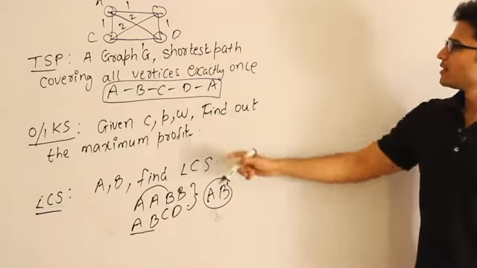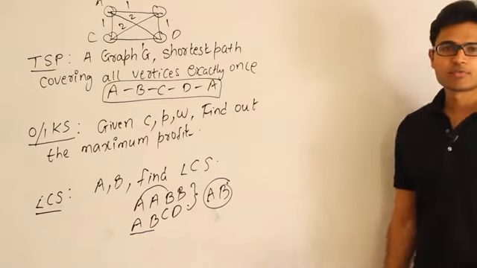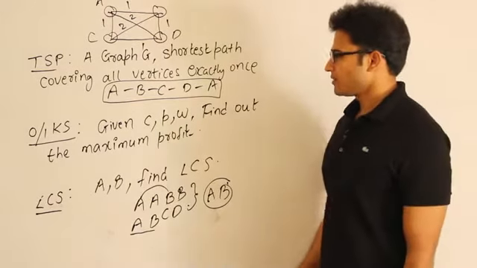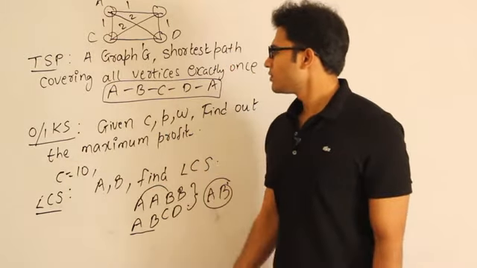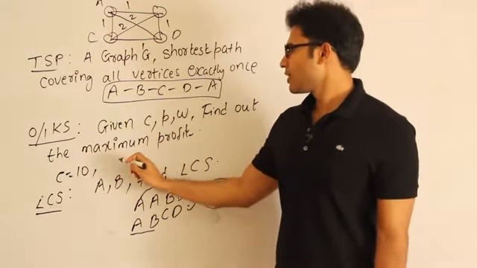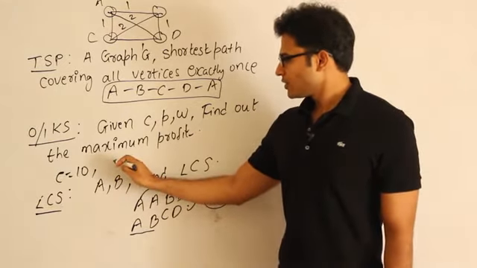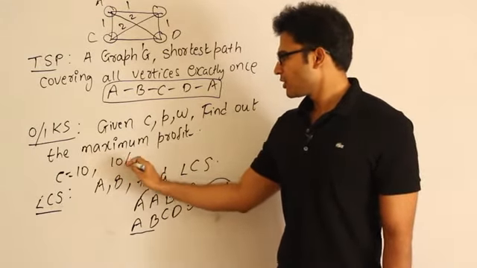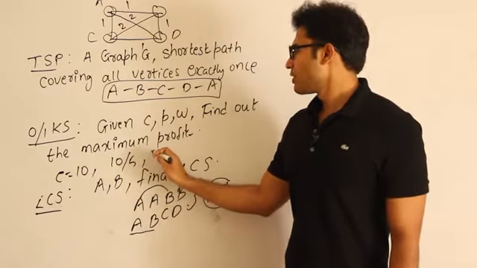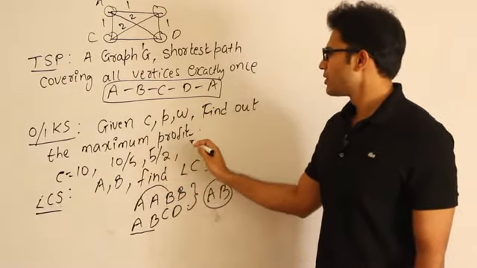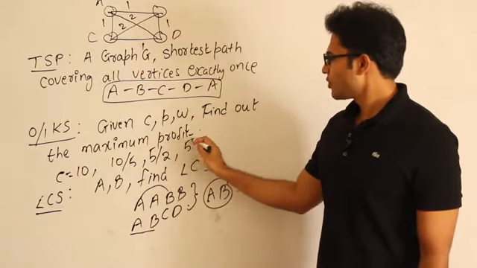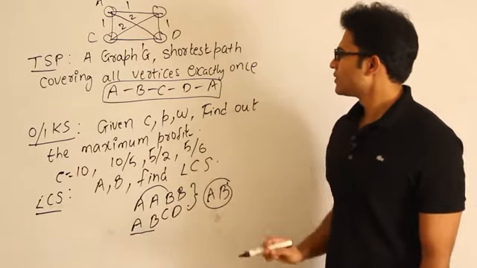And for the knapsack, let us say the capacity is 10, and you have three items given. The first has profit 10 and weight 5, the second has profit 5 and weight 2, and the third has profit 5 and weight 6.